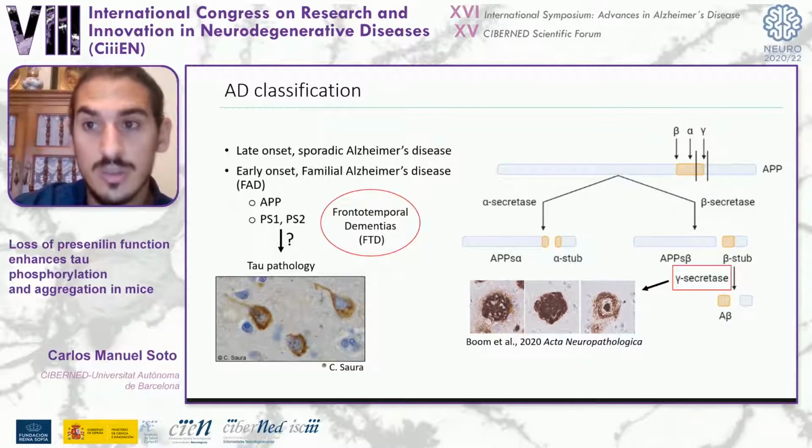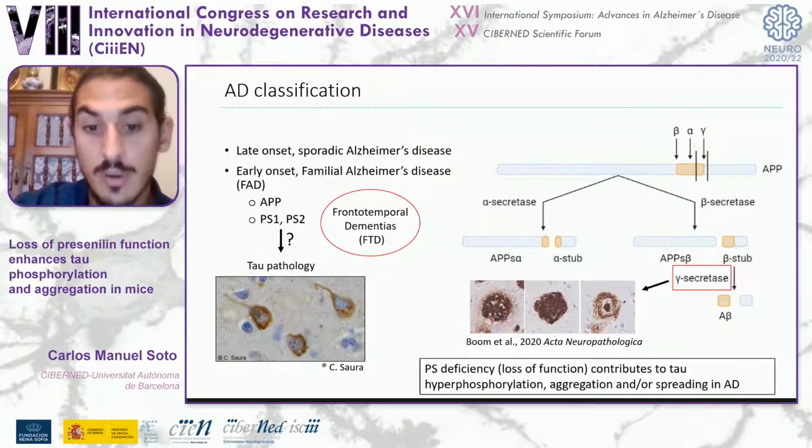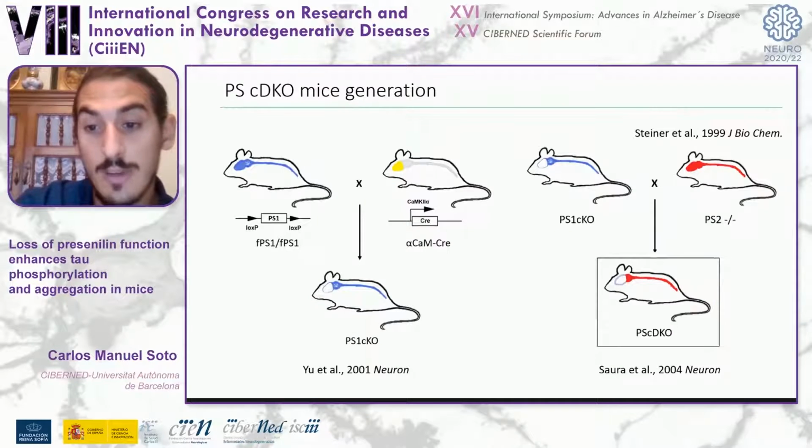As we consider these mutations a loss of function, our hypothesis is that presenilin deficiency contributes to tau hyperphosphorylation, aggregation, and overspreading in Alzheimer's disease. To do this, we have used the presenilin conditional double knockout mice described by Dr. Calasaura, in which the presenilin-1 gene is deleted only in glutamatergic neurons of the adult brain because of the expression under the kinase 2 alpha promoter.